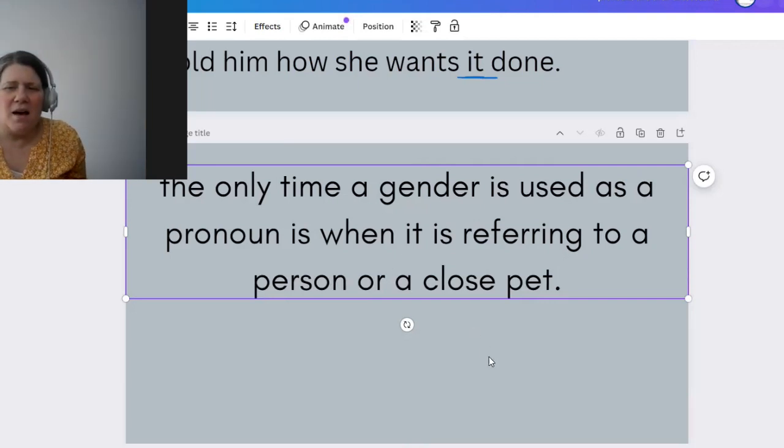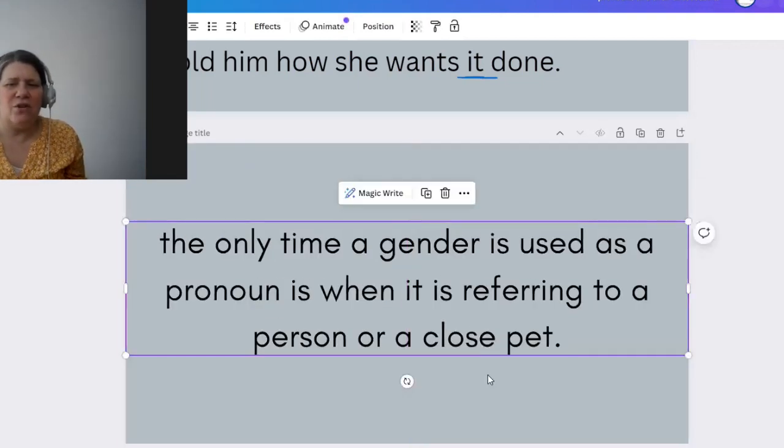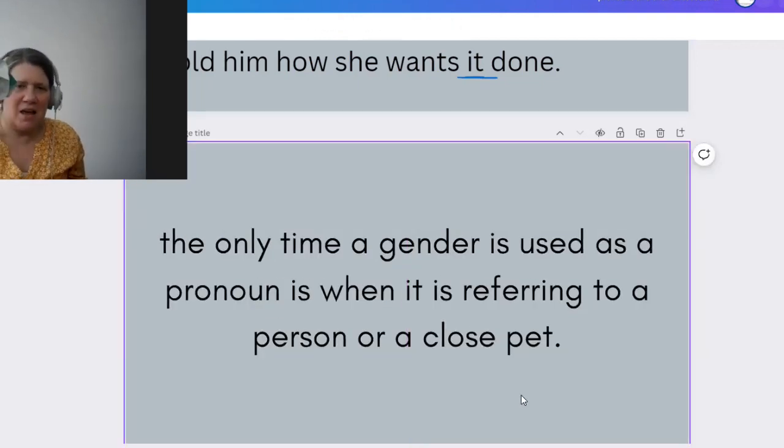Okay? I am never going to say the flower, she is pretty. Never. I will always say the flower, it is pretty. It is a pretty flower, not she is a pretty flower.